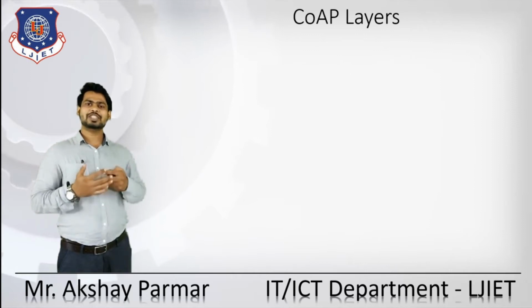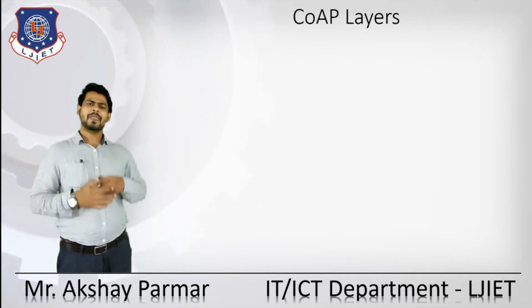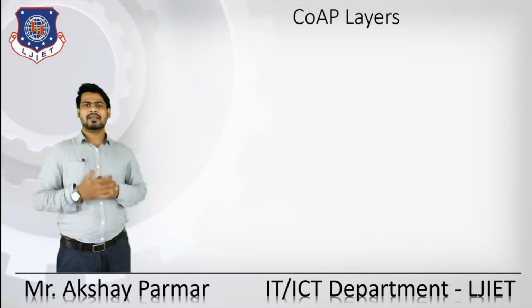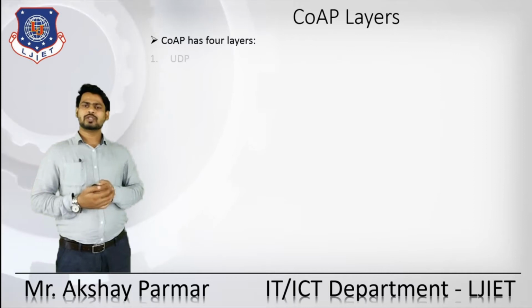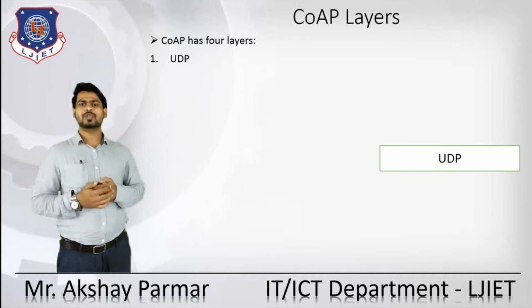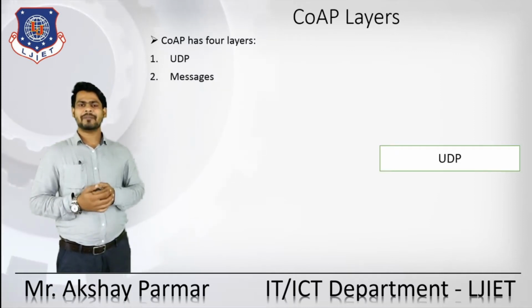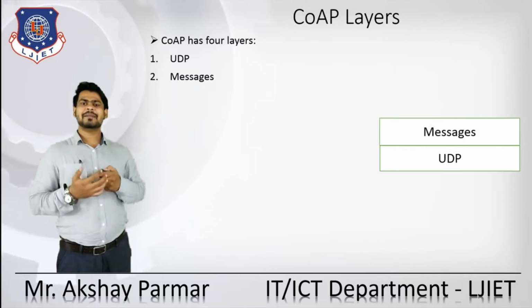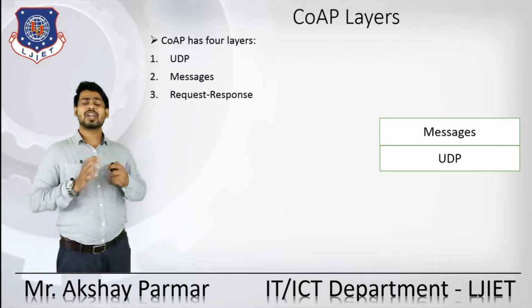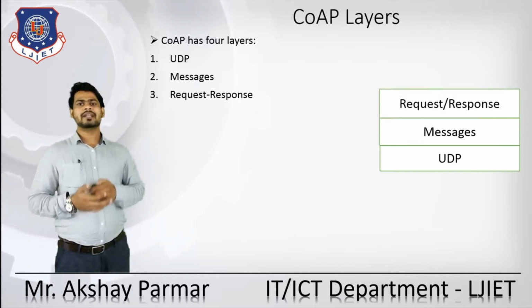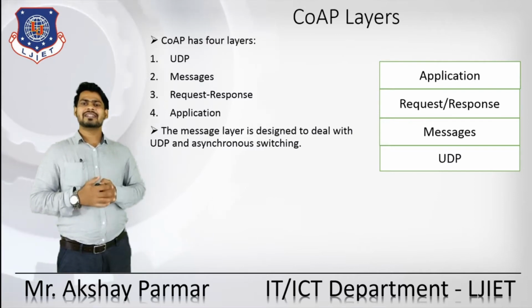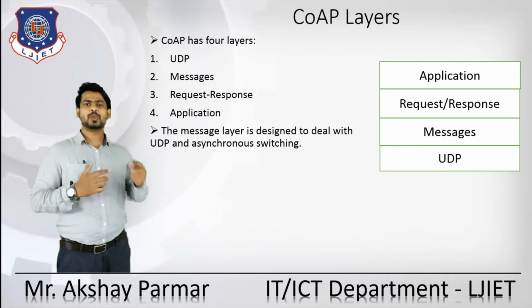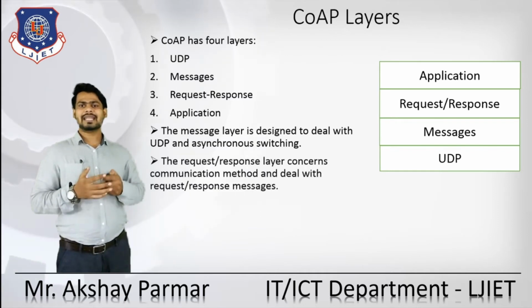So let's discuss the CoAP layers. How many layers are there in CoAP? CoAP has 4 layers. The first one is UDP. The second layer is the message layer. The third layer is request response. And the fourth layer is the application layer. The message layer is designed to deal with UDP and asynchronous switching.